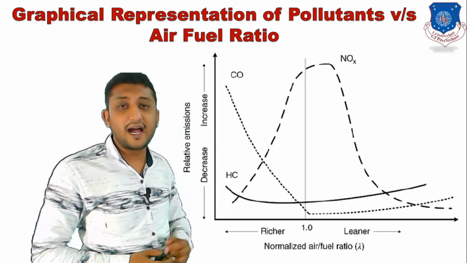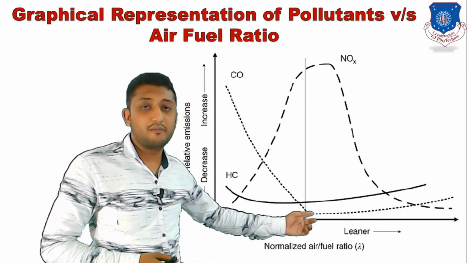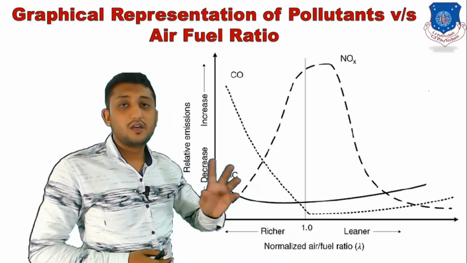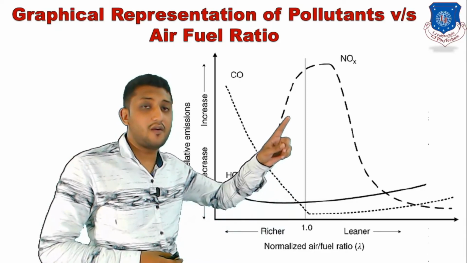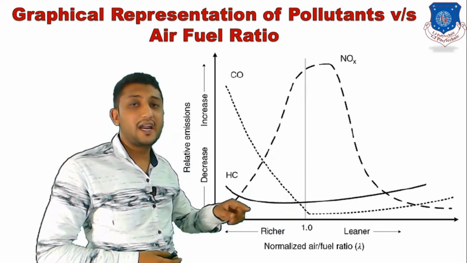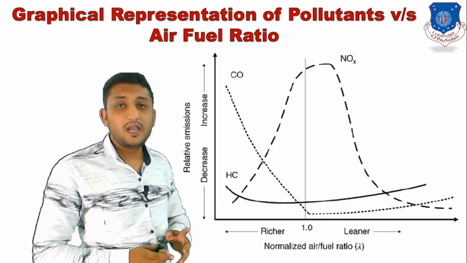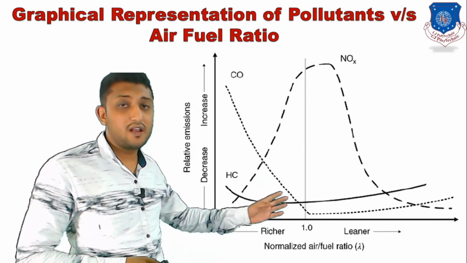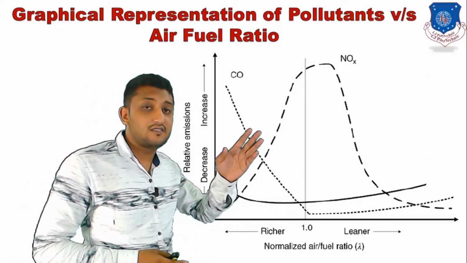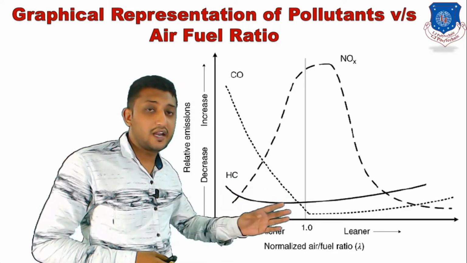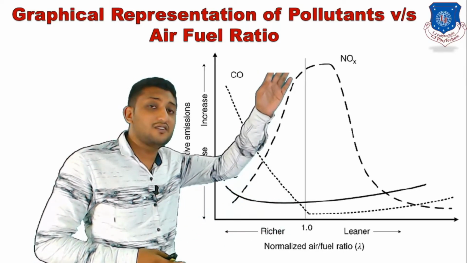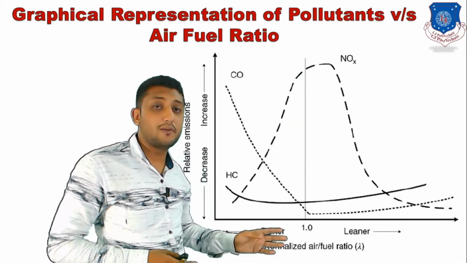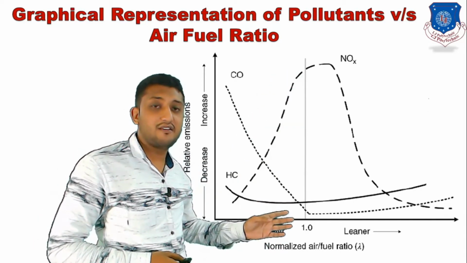In this single graph, where we are relating air fuel mixture with pollutants, CO, HC and NOx, these three graphs are interpreted in the single one, in which we can find that NOx is maximum when there is a stoichiometric air fuel mixture, or we can say when lambda is equal to 1.